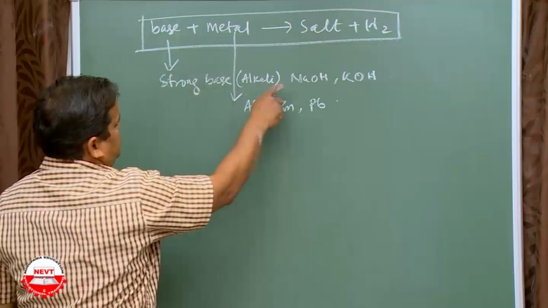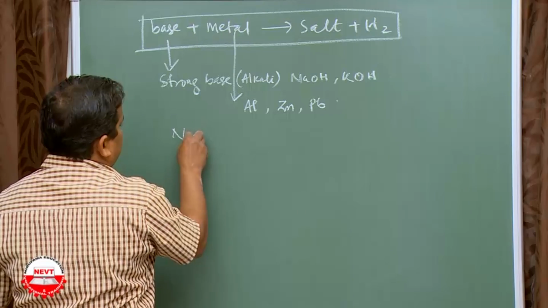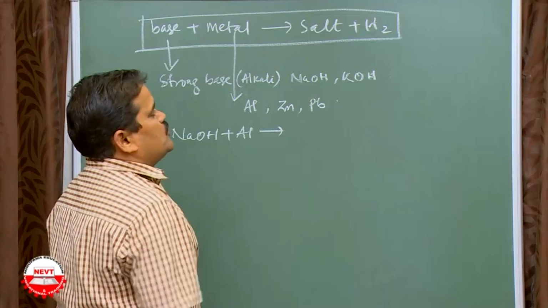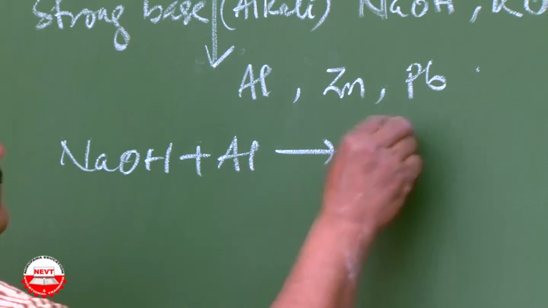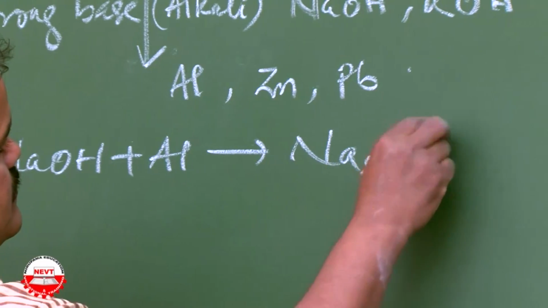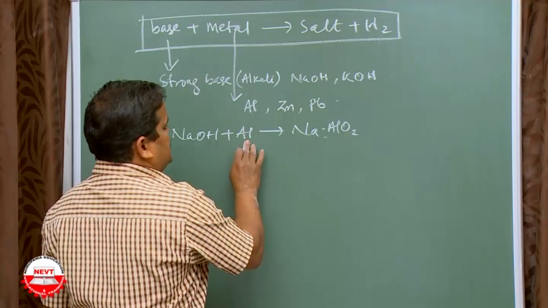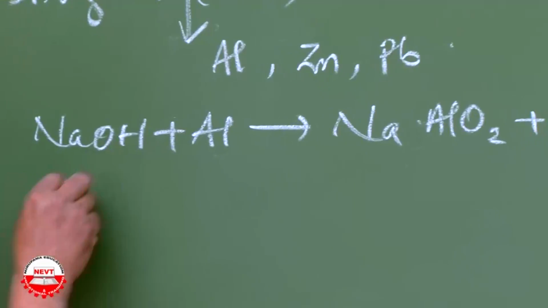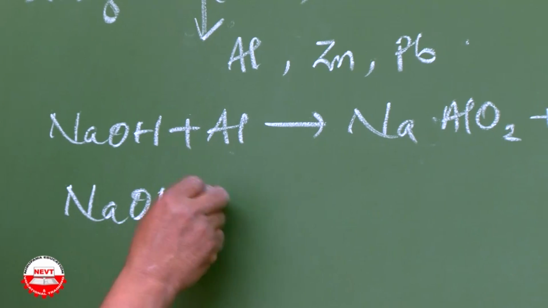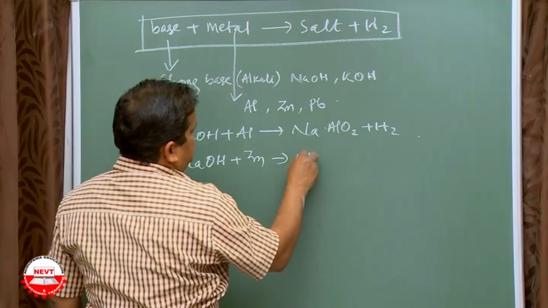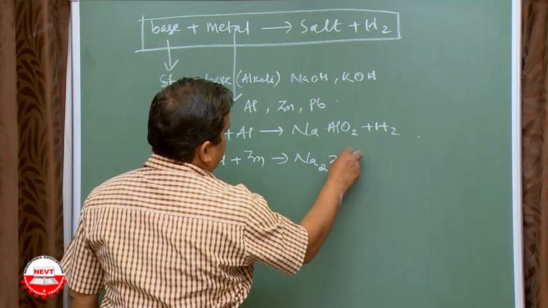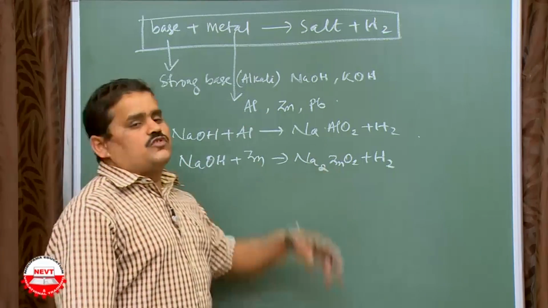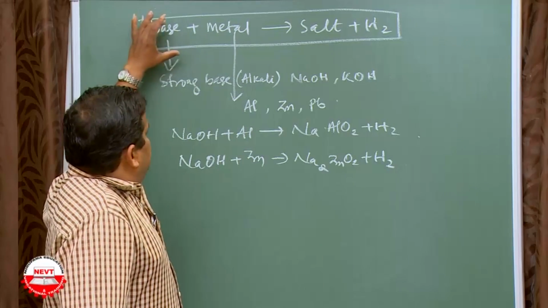So, just come to the point. Base with metal, let's say NaOH. Metal is, let's say Al. Sodium hydroxide with aluminum gives sodium aluminate plus hydrogen. Sodium hydroxide with zinc gives sodium zincate. Similarly with Pb, it will produce sodium plumbate. So this is all about the base with metal.